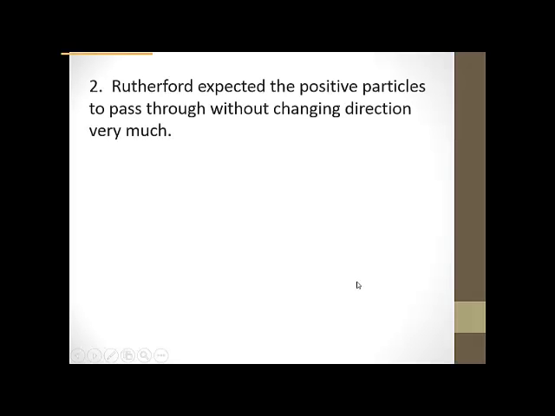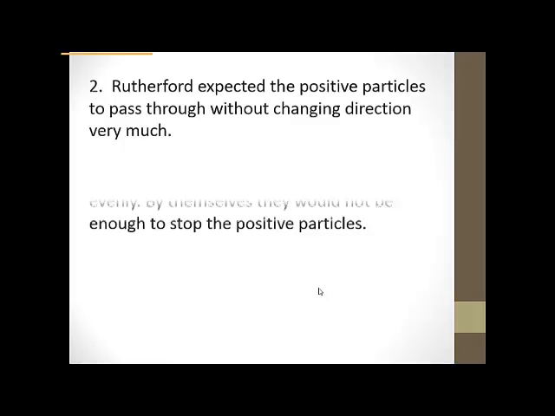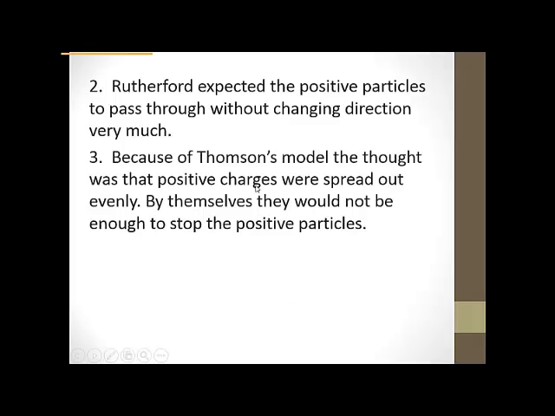So here was Rutherford's hypothesis. He expected that these positive particles were going to pass straight through the gold foil, not changing direction very much. The reason he thought that was because of Thomson's model. Thomson had these positive charges that were evenly spread out.